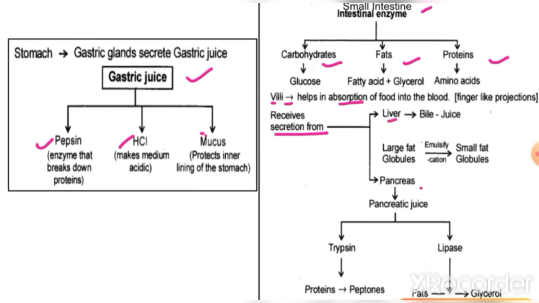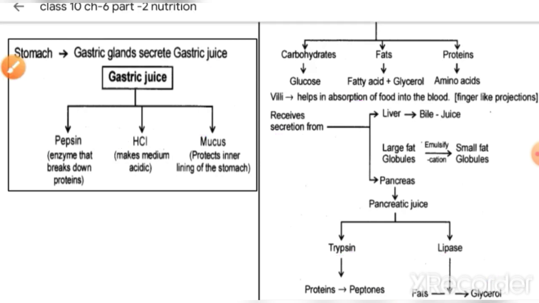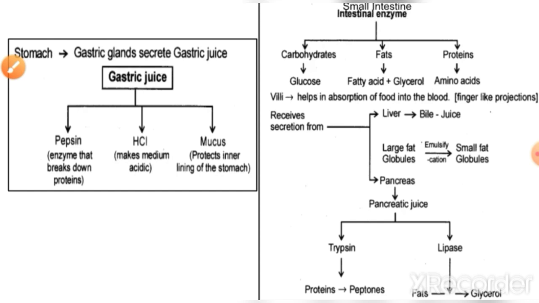The liver secretes bile juice, which basically breaks large fat globules into smaller fat globules, and the pancreas releases pancreatic juice, which has two enzymes, trypsin and lipase. Trypsin acts on proteins and lipase acts on fats. So this is a brief overview to understand the whole process and to help you remember it.